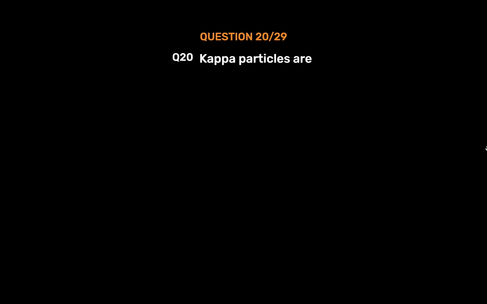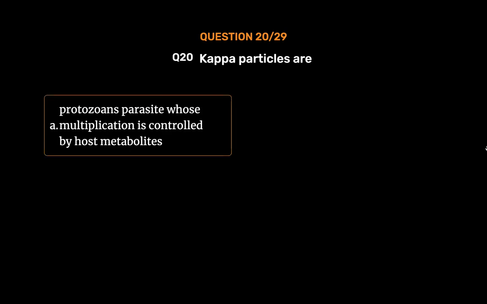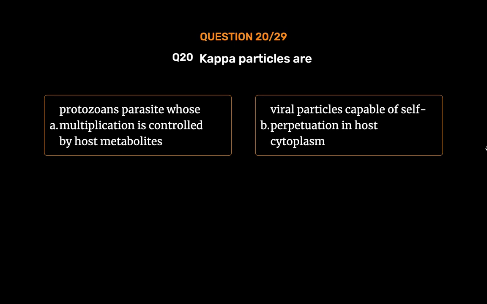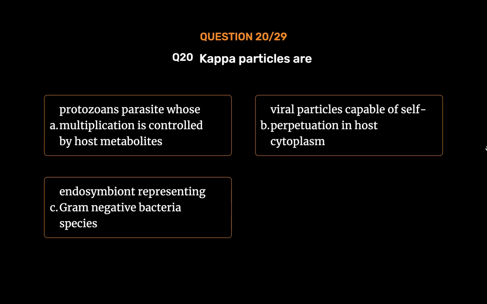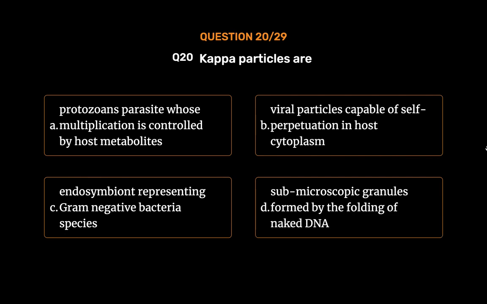Question number 20. Kappa particles are option A. Protozoan parasite whose multiplication is controlled by host metabolites. Option B. Viral particles capable of self-perpetuation in host cytoplasm. Option C. Endosymbiont representing gram-negative bacteria species. Option D. Submicroscopic granules formed by the folding of naked DNA.